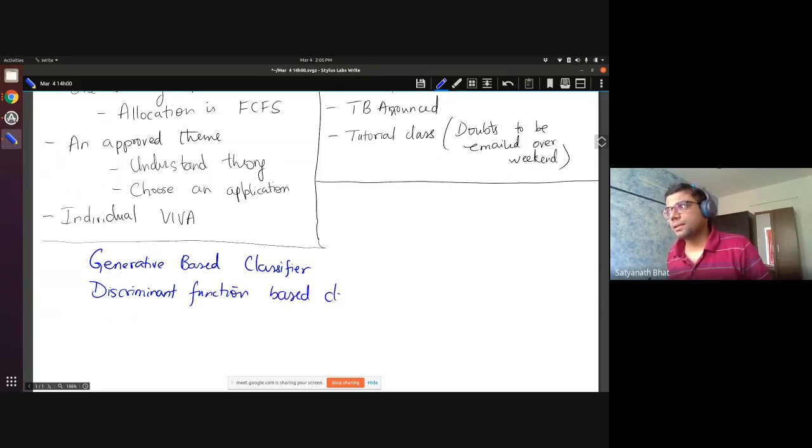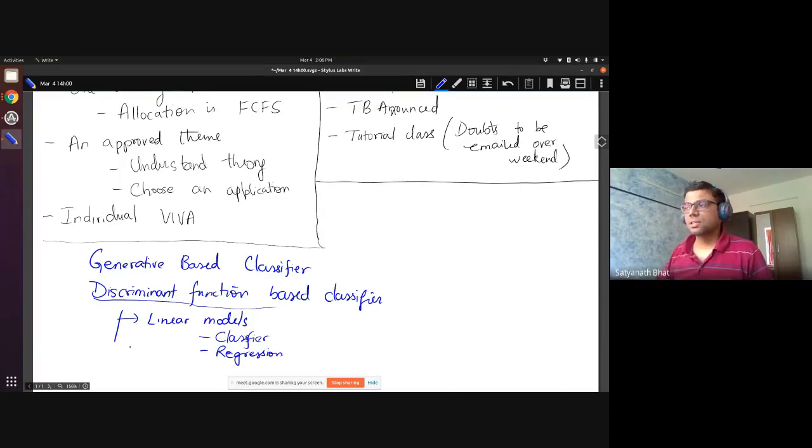In particular, we will look at linear models. Under linear models, even though a discriminant function is only for classifiers, we will also look at regression problems. We will define these terms when we are discussing them. This is what we will do before the midterm.